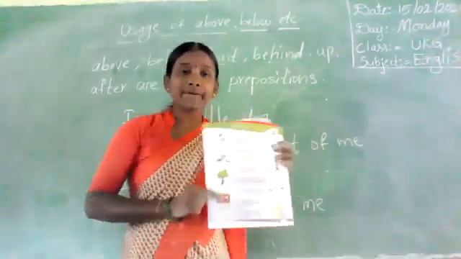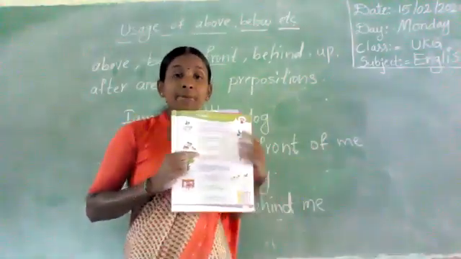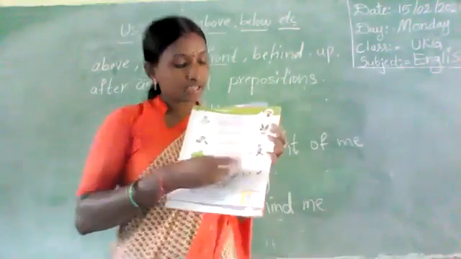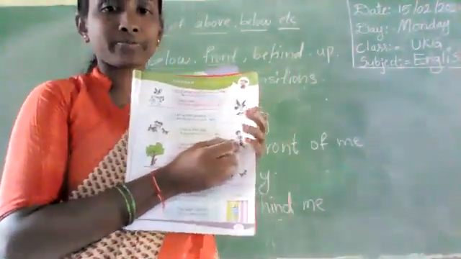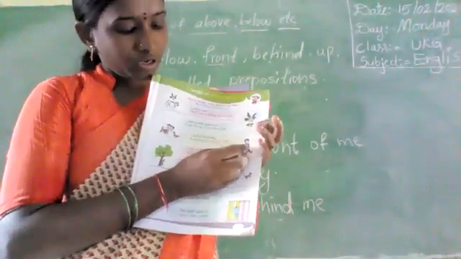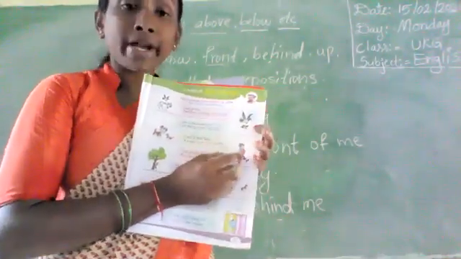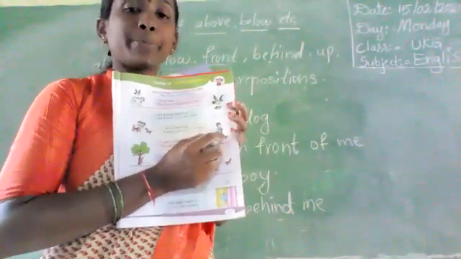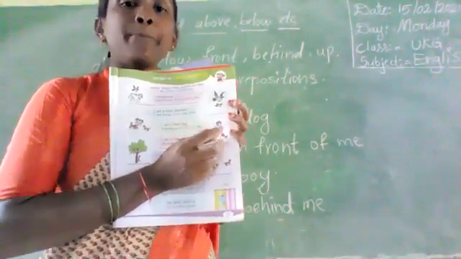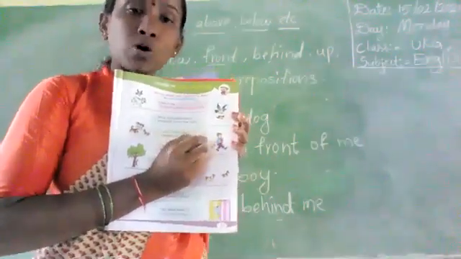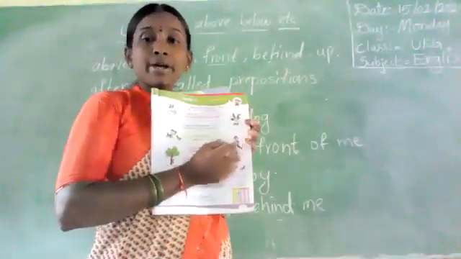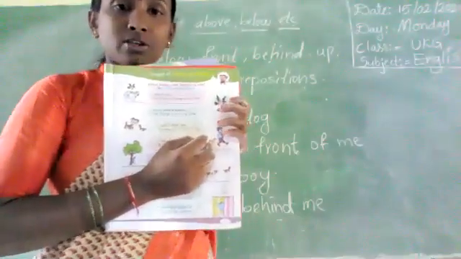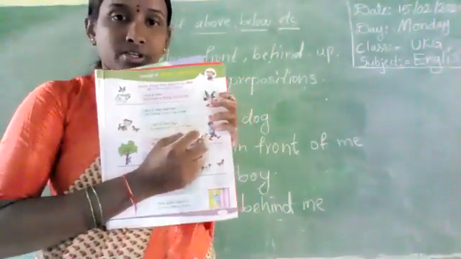Where is the bunny? Bunny is behind the boy. In back. Behind the boy, is there a dog? Yes or no?